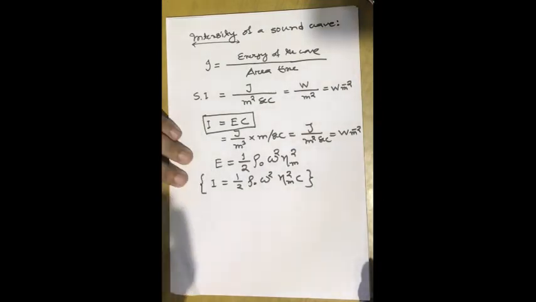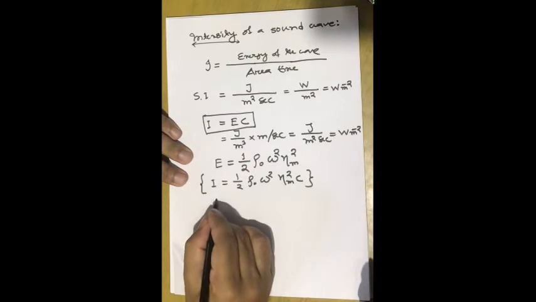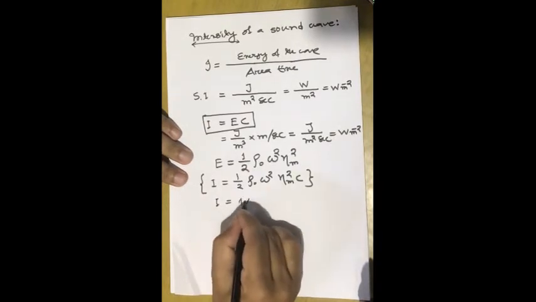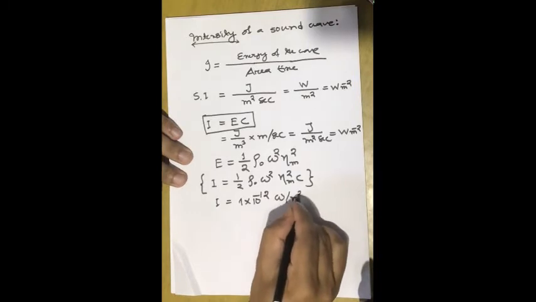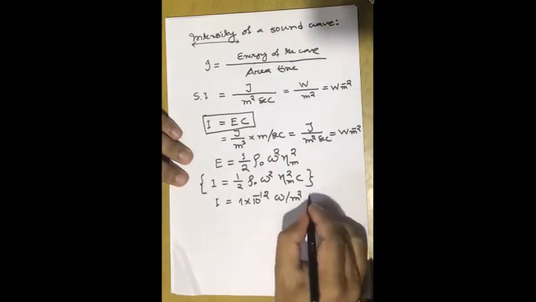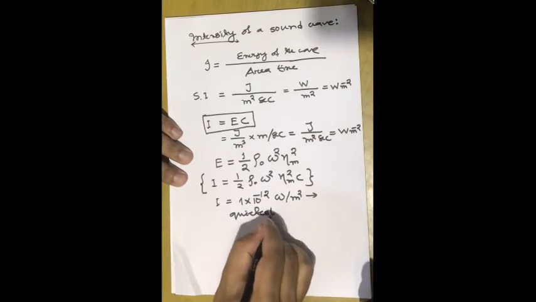Do you have any idea what sort of sound intensity a human ear can hear? Its value is typically I equal to 1 into 10 to the power minus 12 watt per meter square. This is known as the quietest sound, I mean, the quietest intensity the human ear can hear.